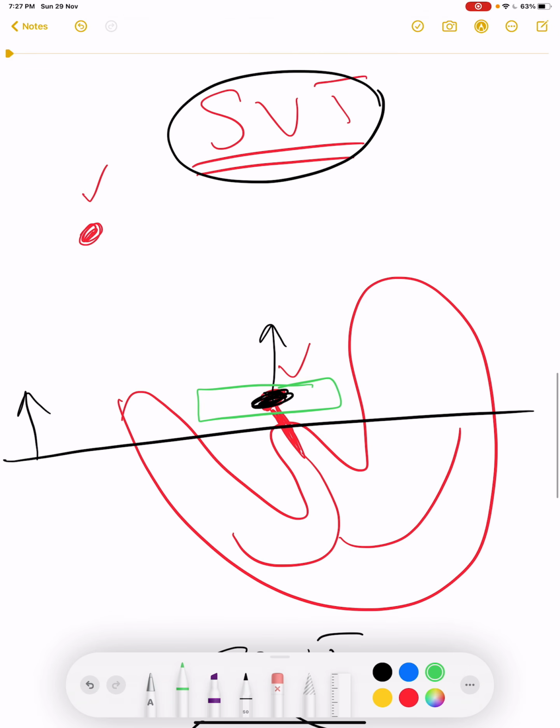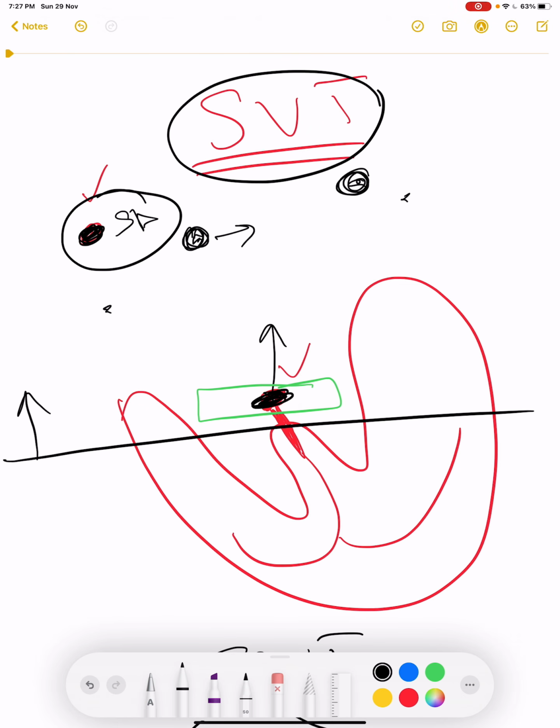So let's see how. In case of sinus tachycardia, the impulse or action potential was generating in the SA node. If the action potential is generating from any focus in the atria, it will be atrial tachycardia, or we have multifocal atrial tachycardia. If the action potential is originating from pulmonary veins, it might be atrial fibrillation.